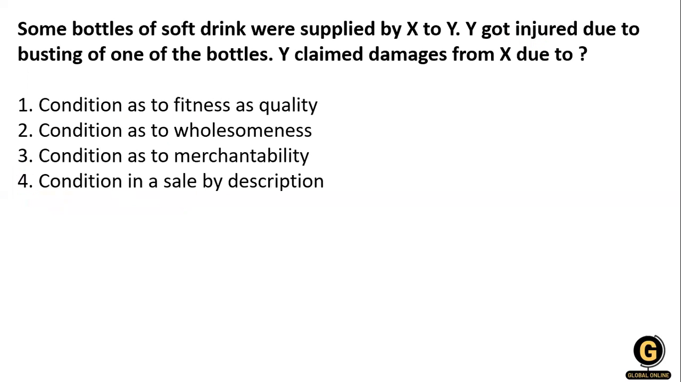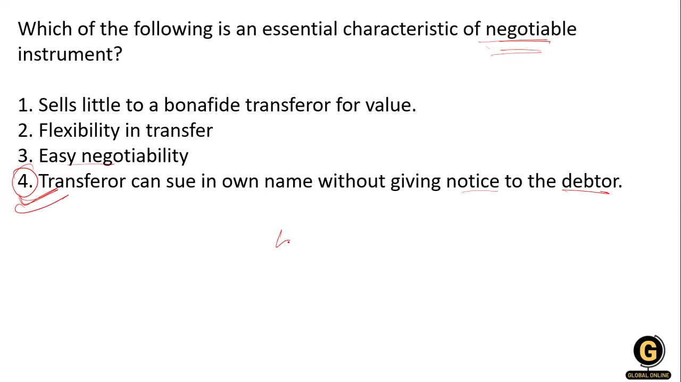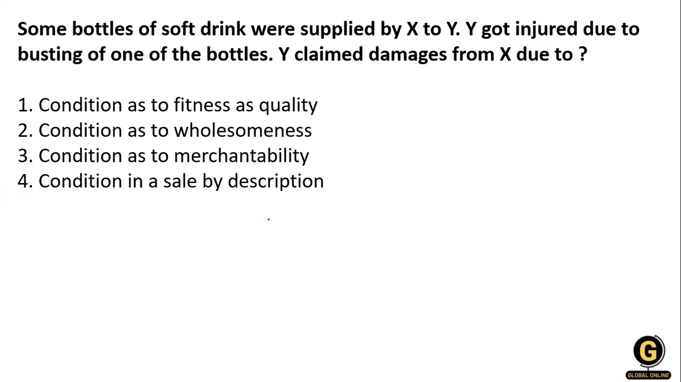Now the next question, which is on your screen, is about some bottles of soft drink. Here the right answer is 4. Some bottles of soft drink were supplied by X to Y. Y got injured due to the bursting of one bottle. Y claims damages from X. Under which condition can he claim the damages?